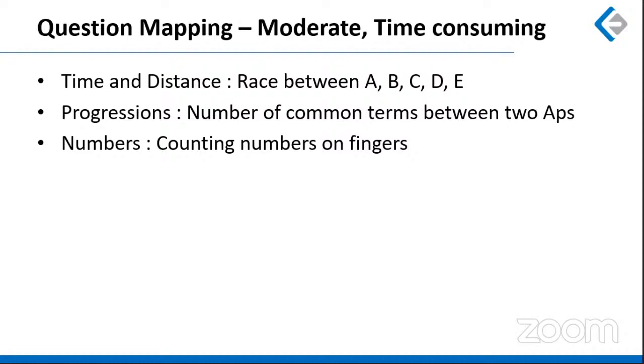He starts counting from the little finger, followed by the ring finger, followed by the middle finger, index finger, and thumb, and then he counts backwards. Right, we had to find out when he finishes counting. I think there was some 5-digit number given. I'm not too sure about the number, but it was somewhere along the lines of 24,567. So when he finishes counting that number, on which finger will he finish?